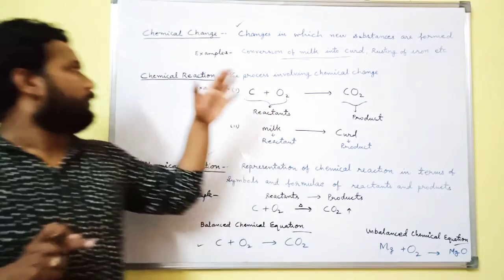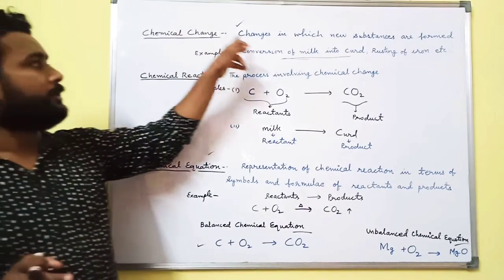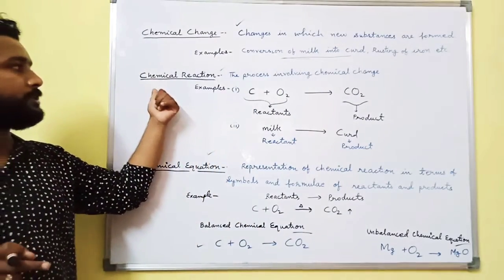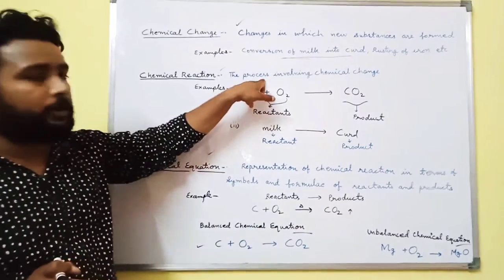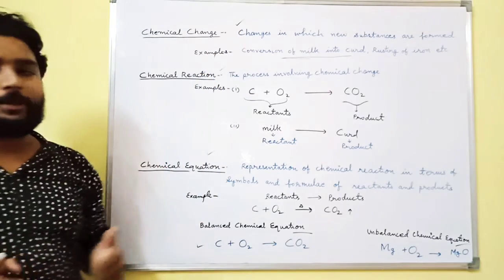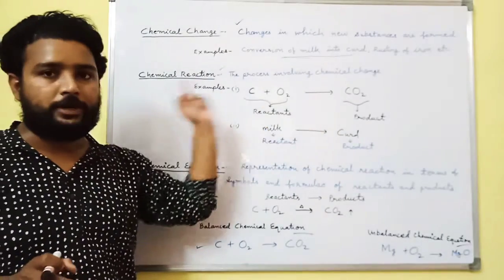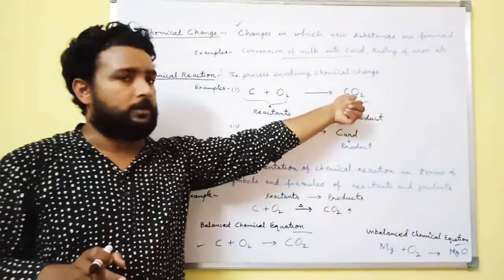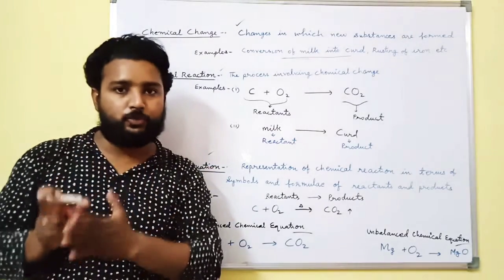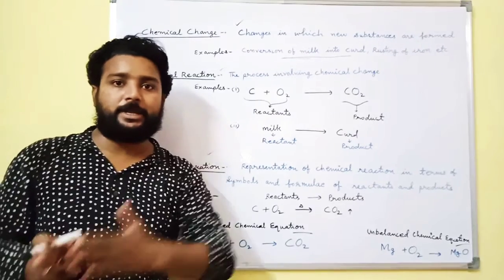So we have chemical change, in which new substances are formed. A chemical reaction is the process involving chemical change, and the representation of a chemical reaction in terms of symbols and formulae is called a chemical equation. And we have two types, balanced chemical equation and unbalanced chemical equation.